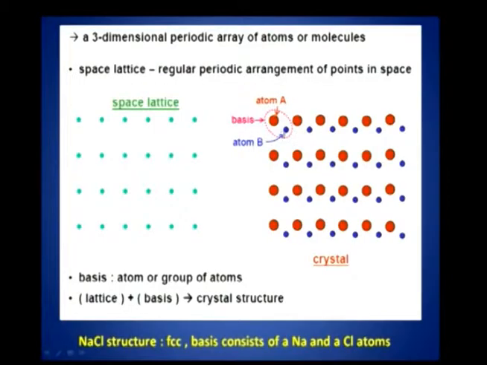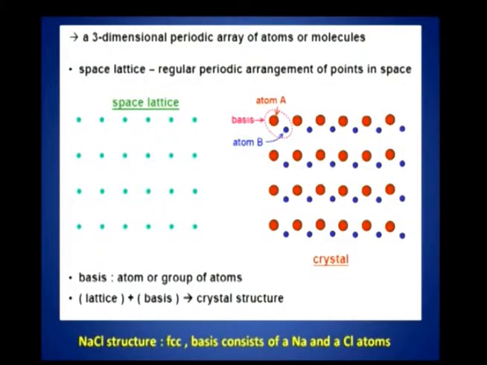With this you add a basis. A basis, I would like to emphasize, may be a single atom or a group of atoms or ions. I want to emphasize this particular aspect. If it is a group of atoms, as it happens in the case of NaCl, you have got a Na ion and Cl ion, and so now I am specifically showing 2 atoms, atom A and atom B. This forms the basis, and where will you put the basis? Around the lattice point you have to have the basis, because you have got 2 atoms.